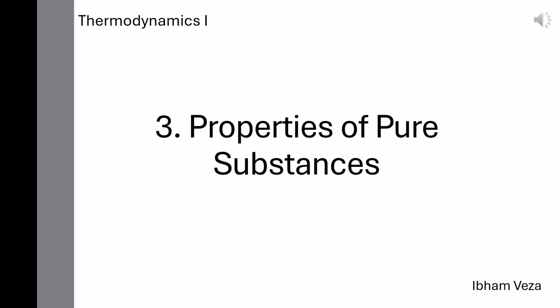Welcome to Chapter 3, Properties of Pure Substances. This chapter is the foundation of your understanding of thermodynamics. Every engine, refrigeration system, and power plant relies on the behavior of pure substances, like water, air, or refrigerants. Our goal is to decode how temperature, pressure, and specific volume interact, how to read property tables, and how to make sense of phase diagrams.